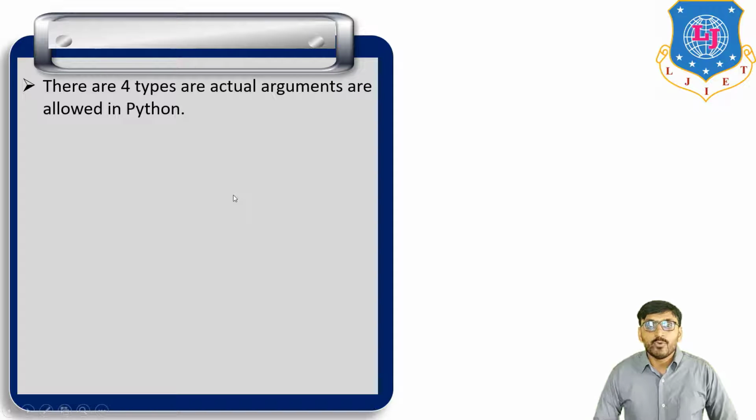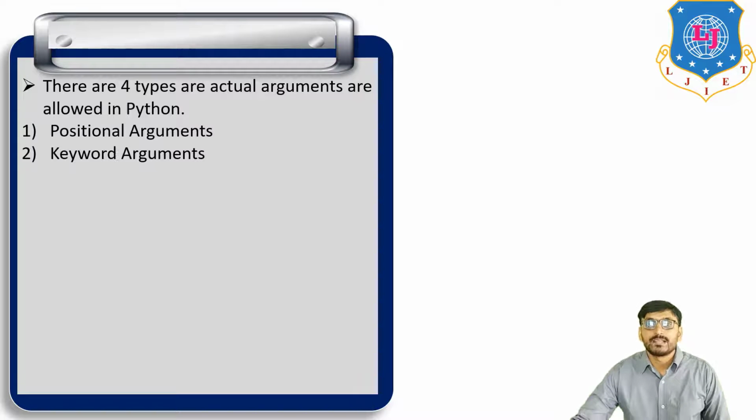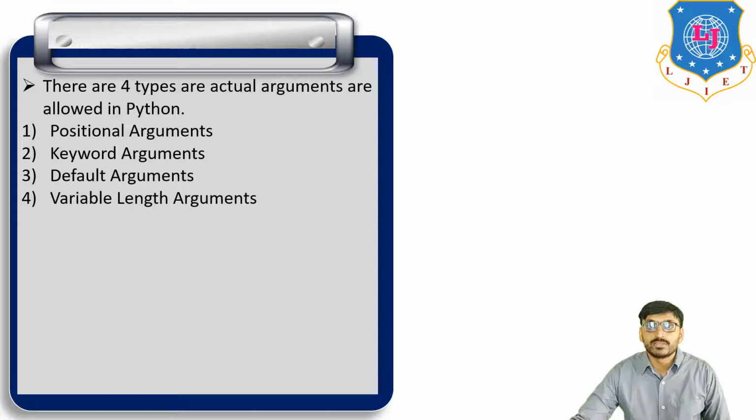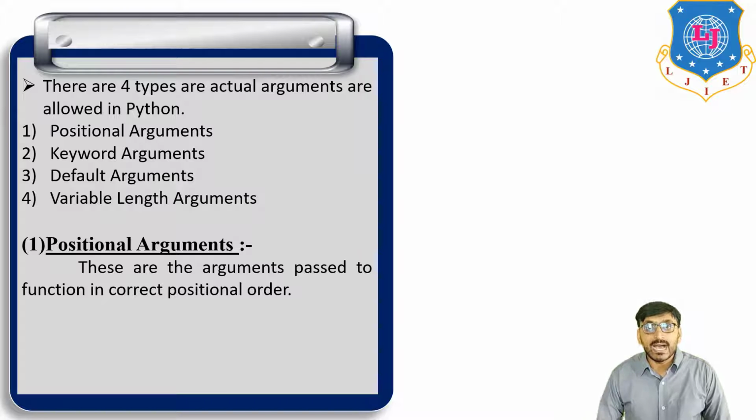Now there are four types of actual argument that are normally used in Python. First, positional argument. Second, keyword argument. Third, default argument. And fourth, variable length argument. First, positional argument: these are the arguments passed to the function in the correct positional order. If there are two formal arguments, then we have to provide two actual arguments.